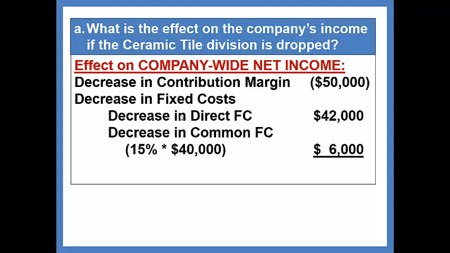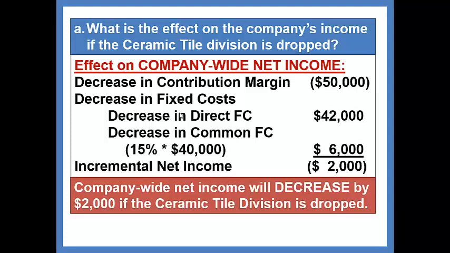So we're not going to eliminate 15% of $20,000, we're going to eliminate 15% of the total common cost of $40,000. That comes out to be a reduction in common fixed cost of $6,000. Now this decrease in fixed costs will increase company-wide income. Lower costs, higher income. But overall, our incremental income is negative $2,000.